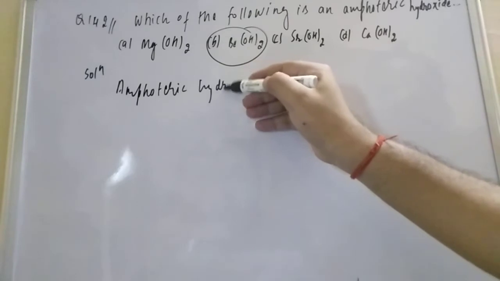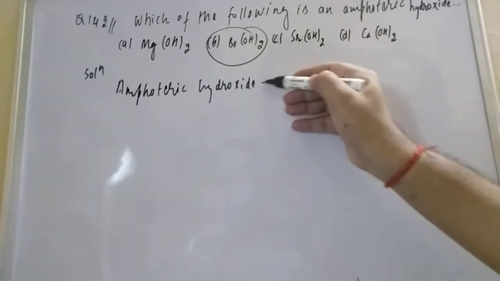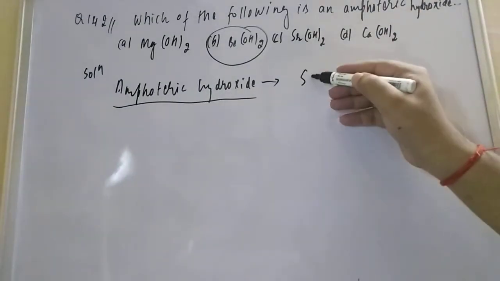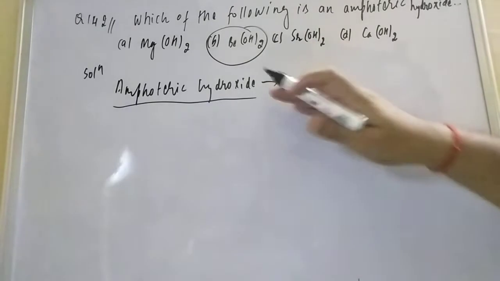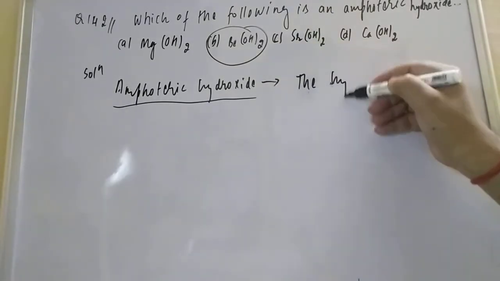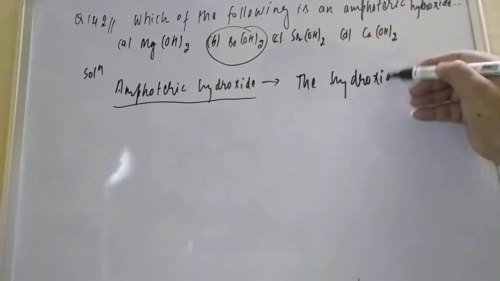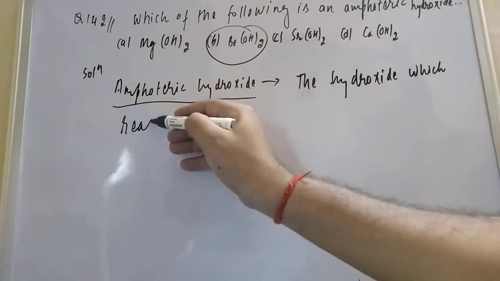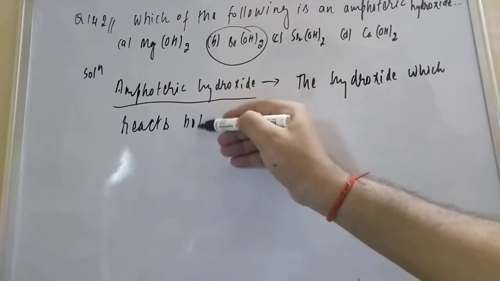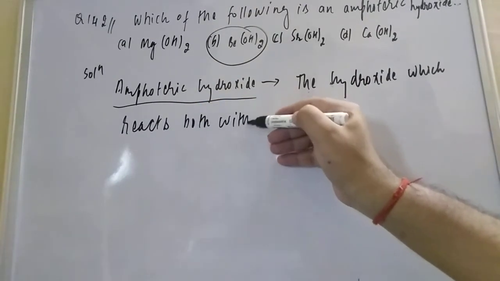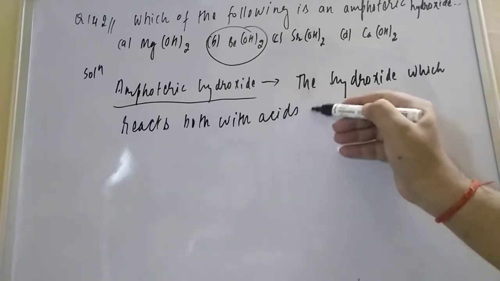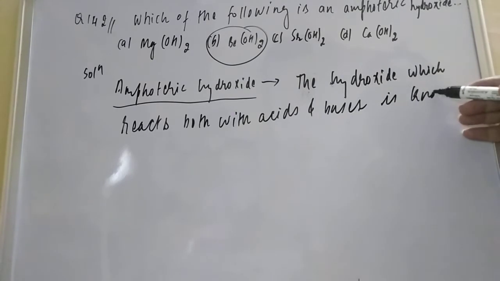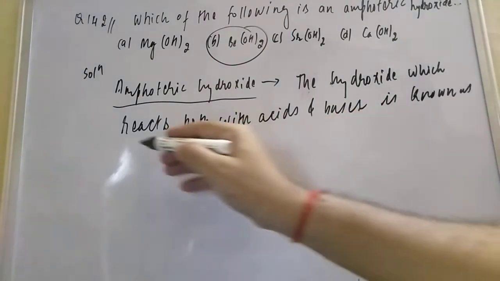Any compound that reacts with both acid and base, here we can write: the hydroxide which reacts with both acids and bases is known as an amphoteric hydroxide.